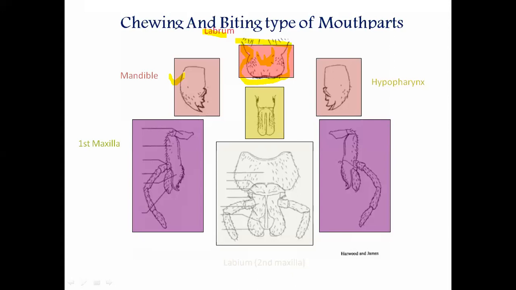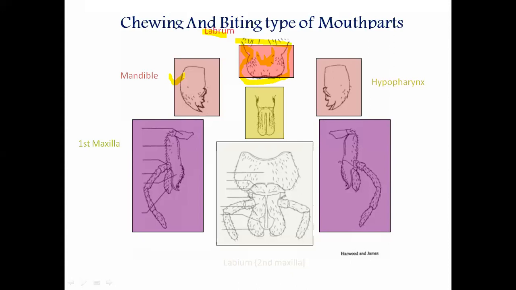So this is the labrum, a very important part of the insect. Again I repeat: it is unpaired, the upper lip, unsegmented, attached to the lower end of the clypeus with the help of the clypeolabral suture. It also forms the roof of the preoral cavity.